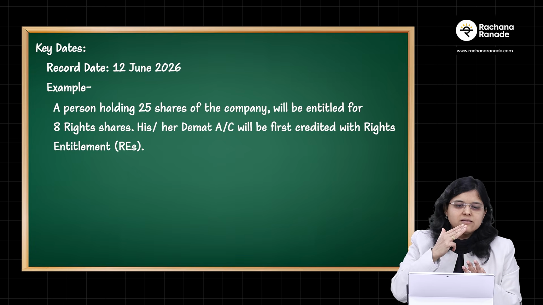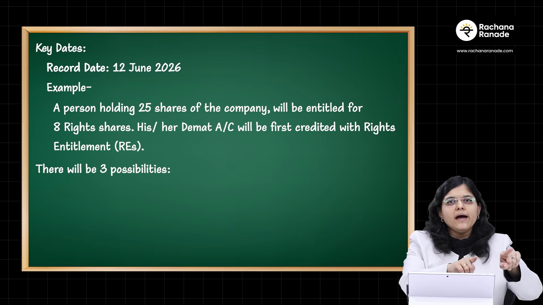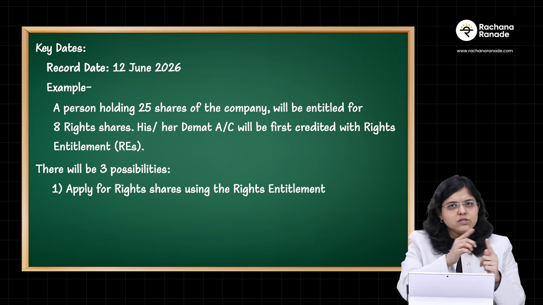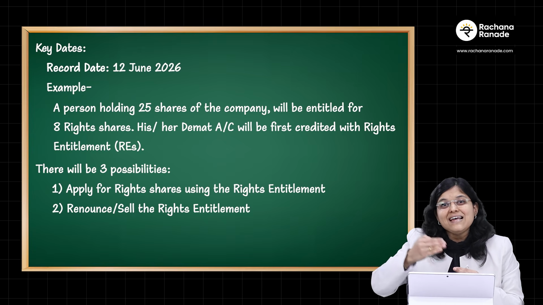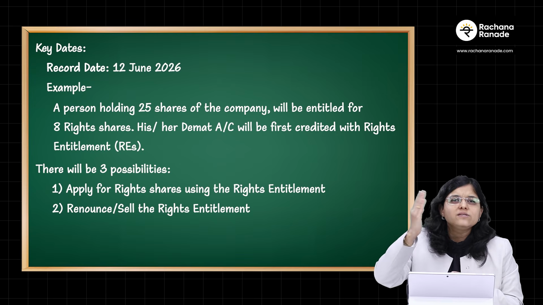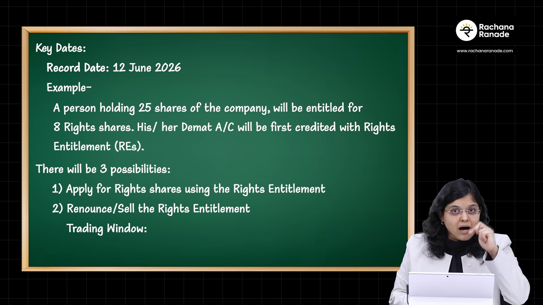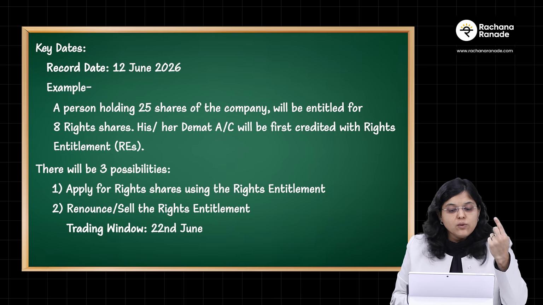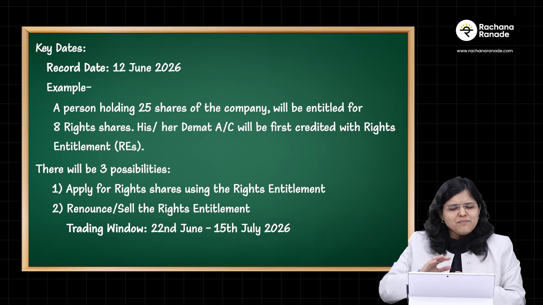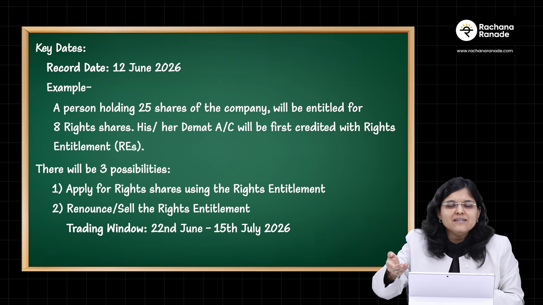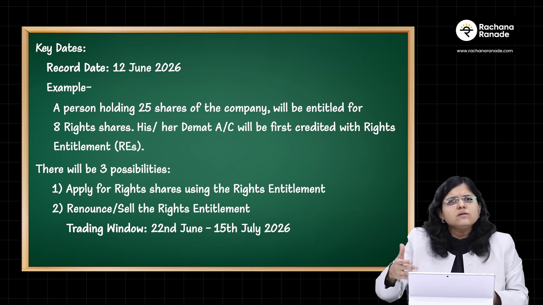Now, this person has 3 possible options. Possibility number 1, the person will actually go ahead and apply for the right shares using these right entitlement. Possibility number 2, the person may say, okay, I would want to sell these rights, or basically I would want to renounce these right entitlement. Is there any trading window for that? Answer is yes. The trading window again for REs trading will open on 22nd June and will close on 15th of July 2026. Simple. Now you might be like, okay, a person may sell the REs, but who may want to buy these REs? It could be any person who doesn't have the shares of Sumit Industries. That person may want to buy these REs.